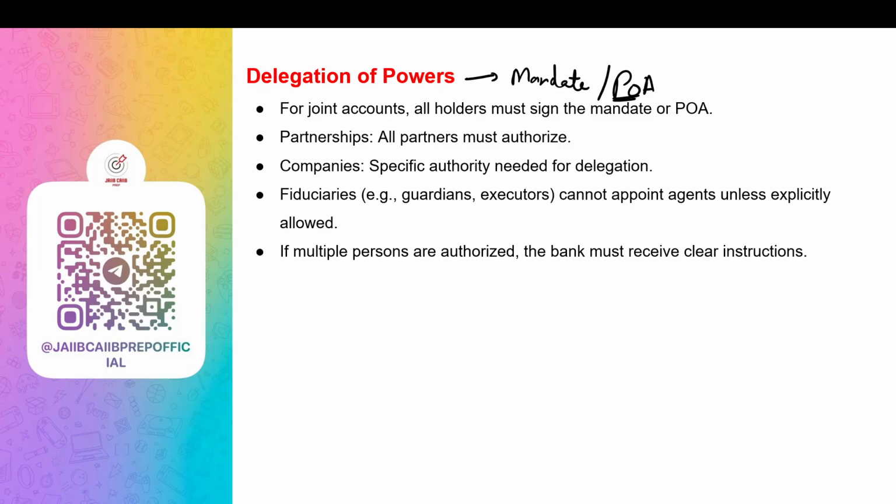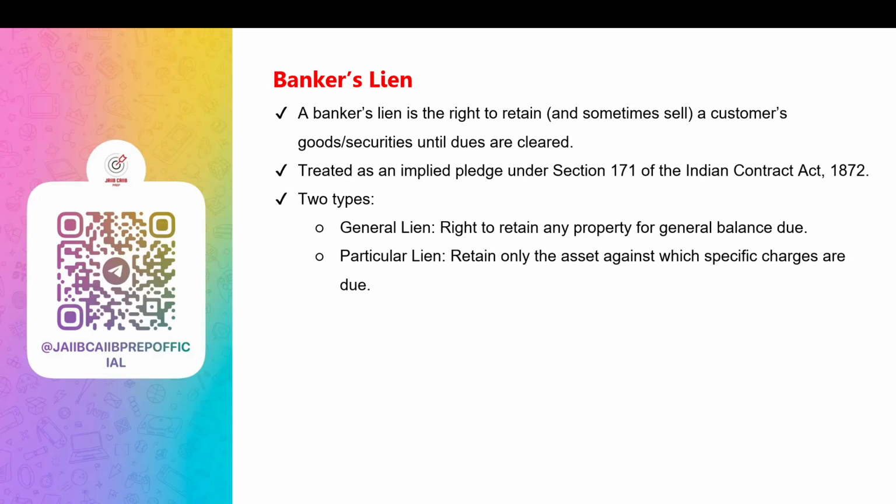If multiple agents are authorized, the bank must receive clear instructions for multiple agents. Clear instructions should be given, stating whether agents can act individually or jointly.